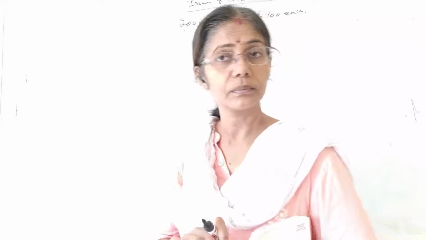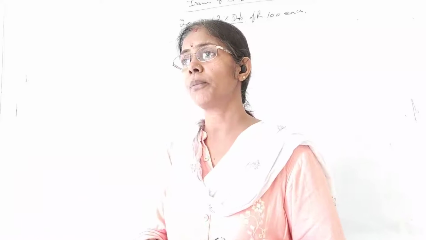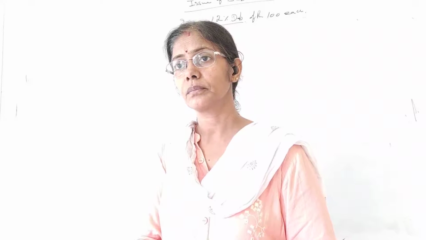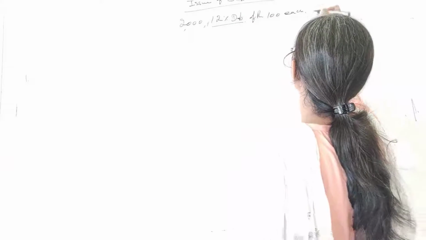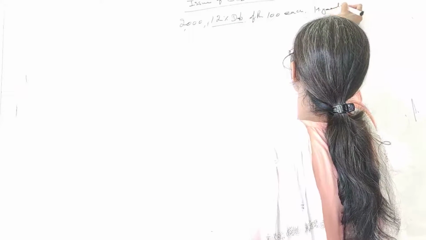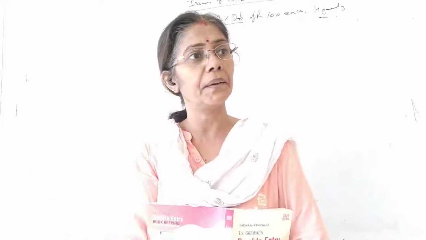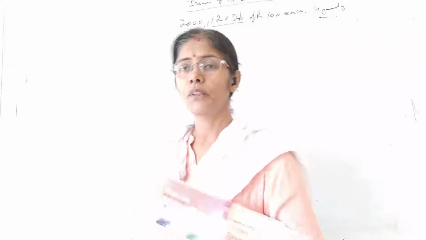Is that clear? The terms of paying interest on debenture: annually or half yearly? Half yearly. What is the amount on which we will be paying interest? Total amount.